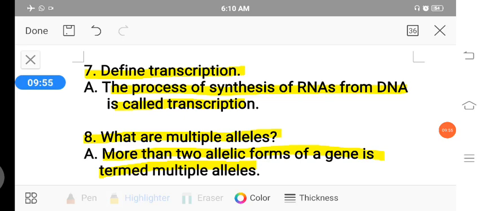Overall, multiple means many allelic forms of a gene which control a single character. The best example is human blood groups.